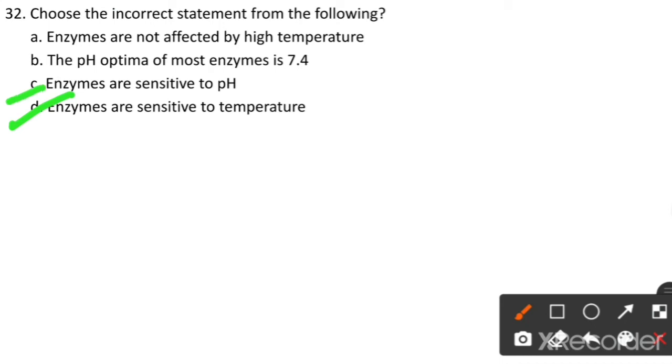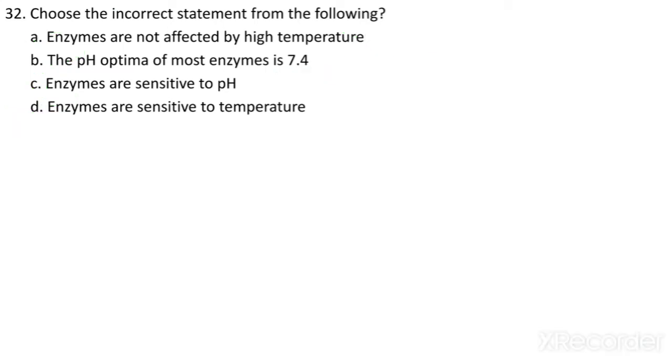Enzymes are sensitive to pH is correct, because pH also may affect the enzyme's activity. The pH optima of most enzymes is 7.4 is also correct. Enzymes are not affected by high temperature is the incorrect statement, because high temperature will affect the enzyme activity.